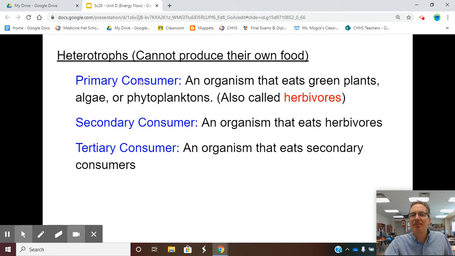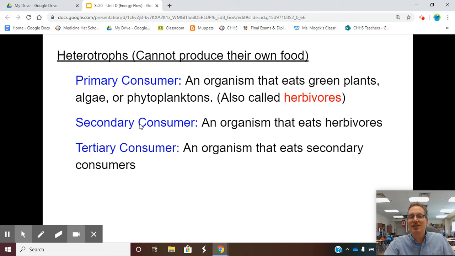So, a primary consumer is an organism that eats green plants, algae, phytoplankton, depending if it's in the water or on the land. These guys are herbivores. They go out looking for plants, looking for herbs. If there's no food in their area, they have to move on, like the buffalo would go looking for more food to go grazing. It would move looking for that. That's why it's a heterotroph.